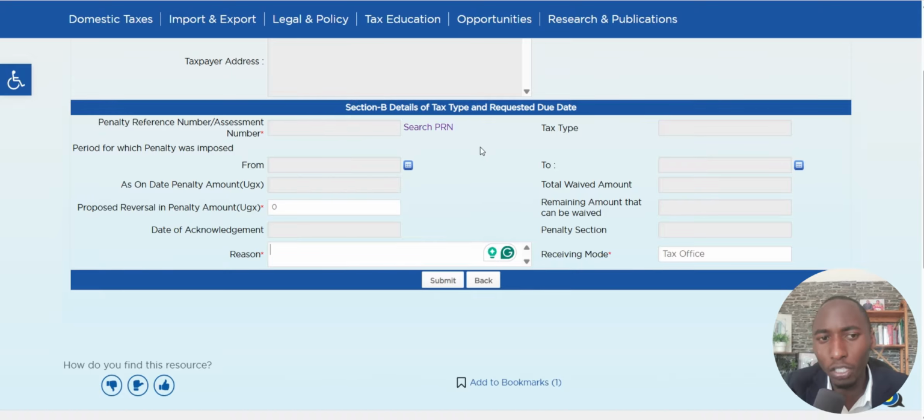After that, it will be time to wait for the feedback. I don't know how long it can take, but you have to wait and see when they get back to you, whether they have accepted the reason you gave, or whether they have maintained their decision that you need to pay the penalty. But in case you are not satisfied with the feedback, and they are insisting that you have to pay the penalty, if you insist that you have a valid reason or grounds why you do not need to pay this penalty, you then have to appeal to the tax tribunal, and find out how you can get away with the penalty.